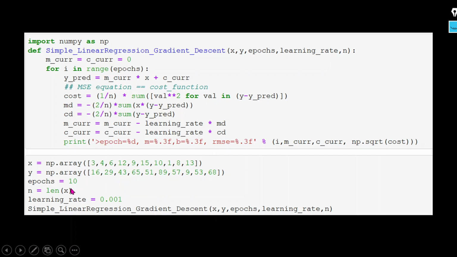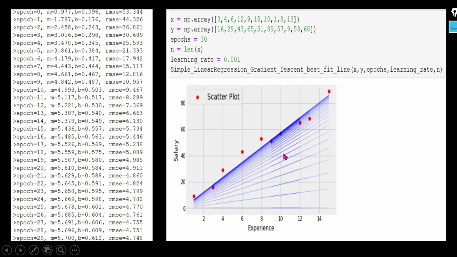Here you can see these data points I am gonna use. Number of the iterations, how many iterations I am going to use? I am going to use the 10 iterations. Length, total data points we have 10. Learning rate I am going to use this, and once we apply, we get this particular output here, right? If you see here, initially it starts here, right? Then once the m and c value change, you can see our linear regression line gets changed, and finally we get the final line, and this is the best fit line. We can calculate it with the help of gradient descent.